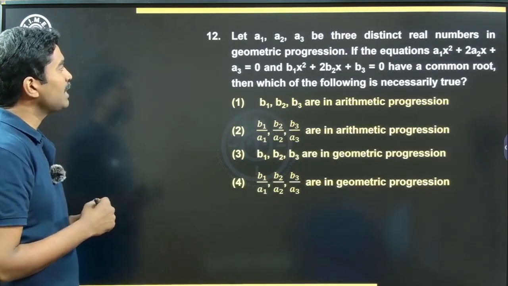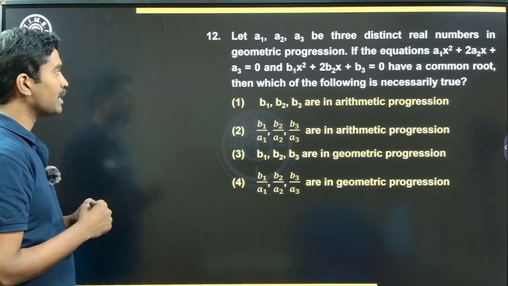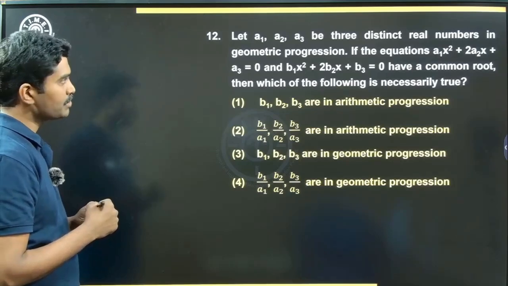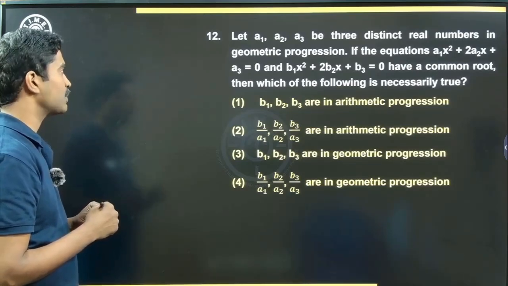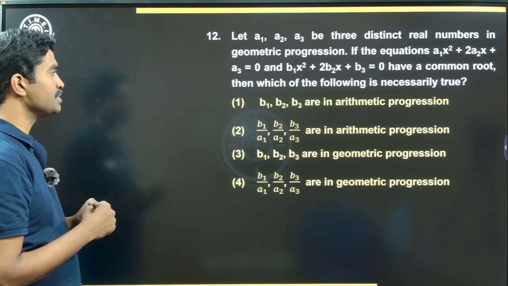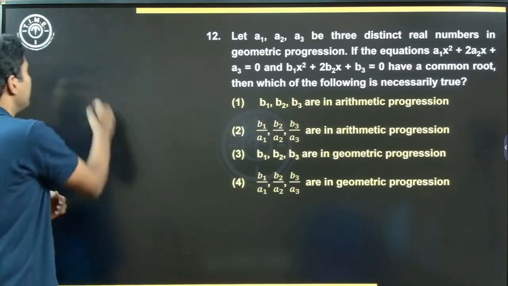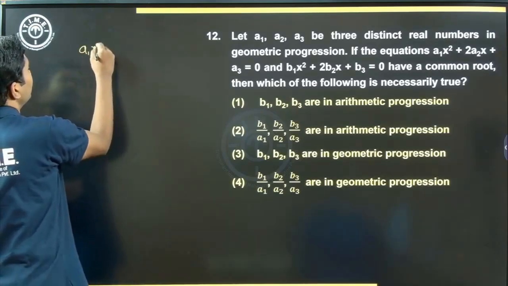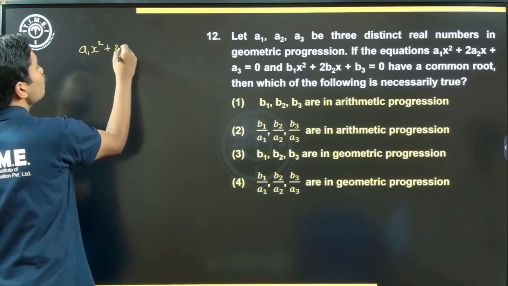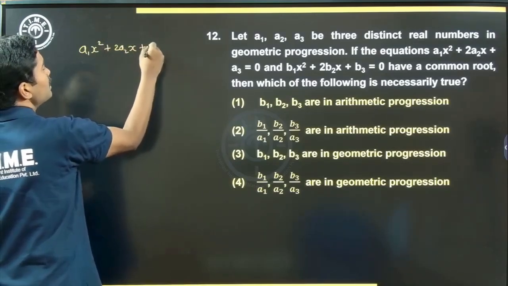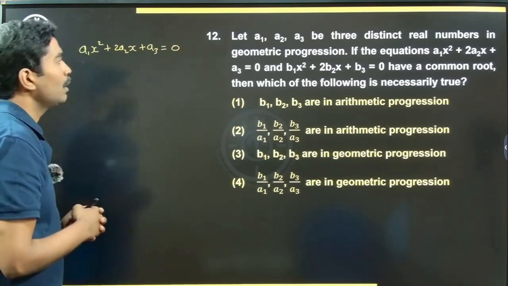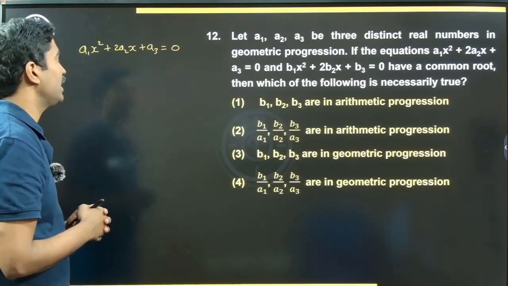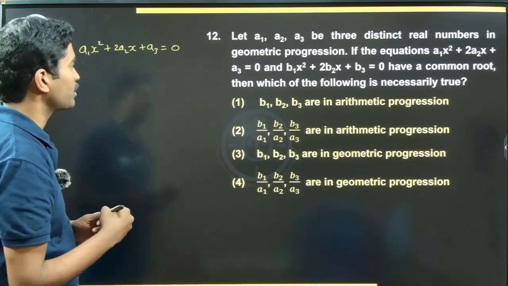Let a1, a2, a3 be 3 distinct real numbers in geometric progression. Alright. If the equation a1x square plus 2a2x plus a3 is equal to 0. Now a1, a2, a3 are in geometric progression.